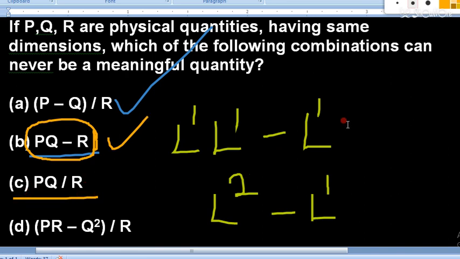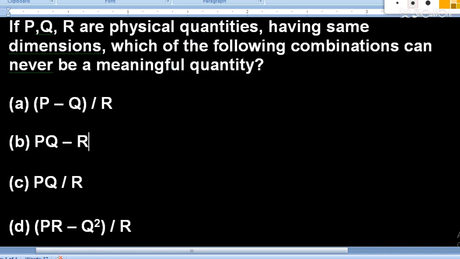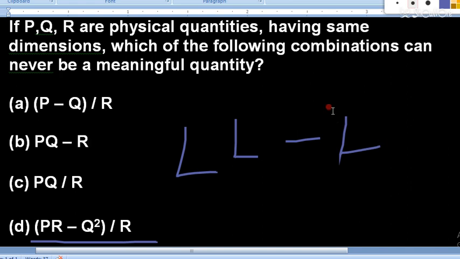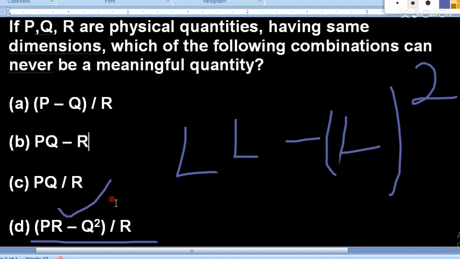Let's see the next one, PQ divided by R. This is the easy one, multiplication and division is always right. So this is again right, but the second relation, PQ minus R, is wrong. Now see the D option, PR minus Q square. Same approach: L into L minus L square. So this is L square minus L square, which is physically possible. Divided by R, that is also possible, divided by L.